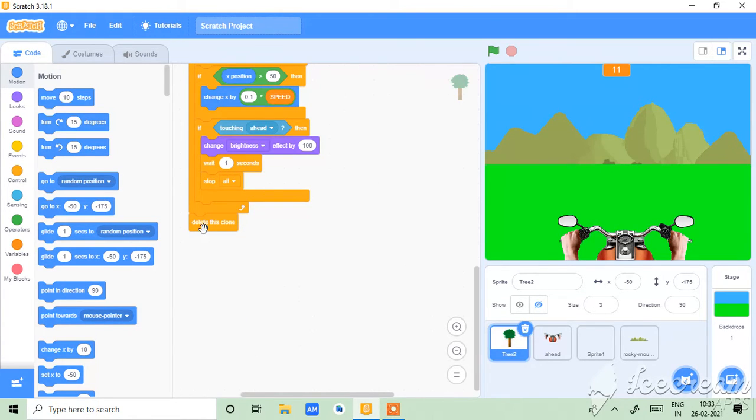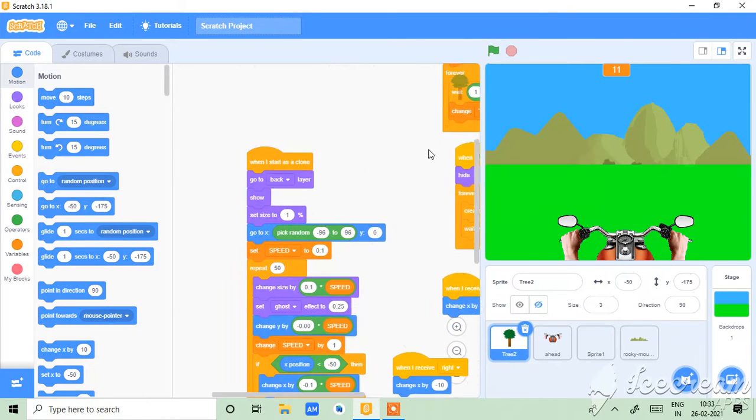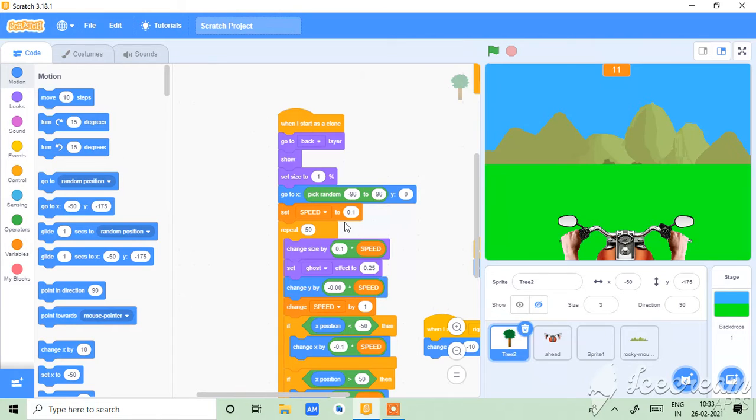So this is the last of this. Delete this clip. Now, because of this you have to set speed. If you don't set speed, the trees will come very fast at us. We had already tried the repeat, so it will be too fast.